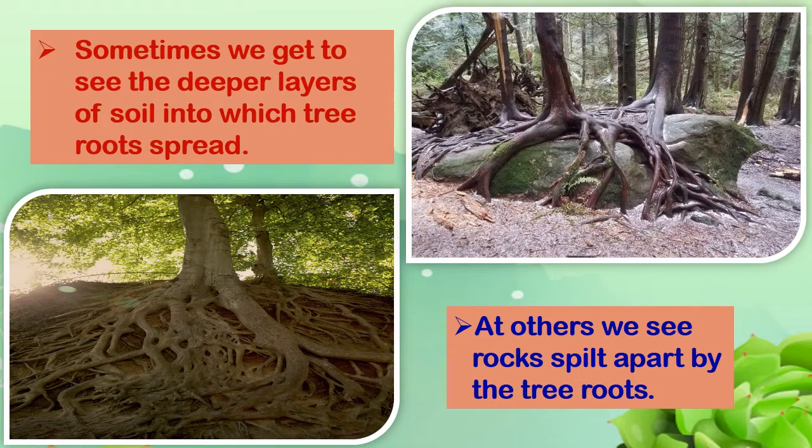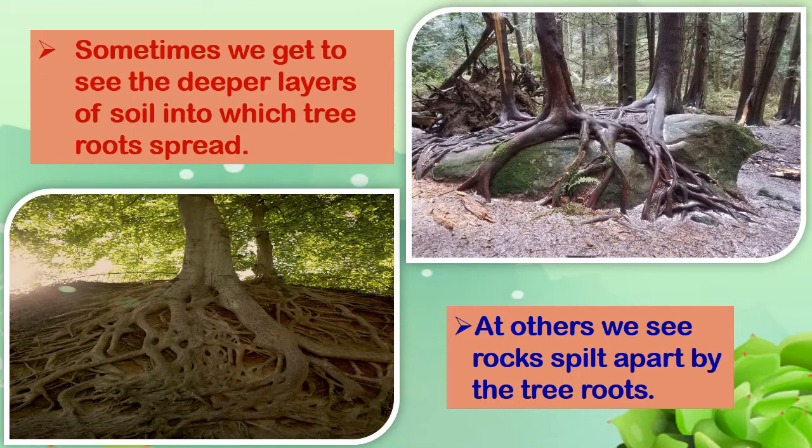Sometimes we also see deeper layers of soil into which tree roots have spread. Isn't it? As we pass by, we see the layers of the soil and we can see how deep the roots have gone. Normally, we see all these things at the edges of the road or at the edges of the mountain.